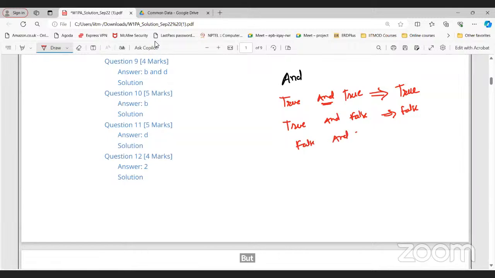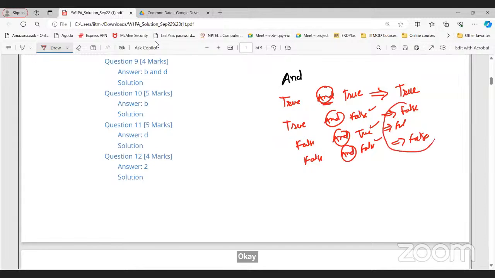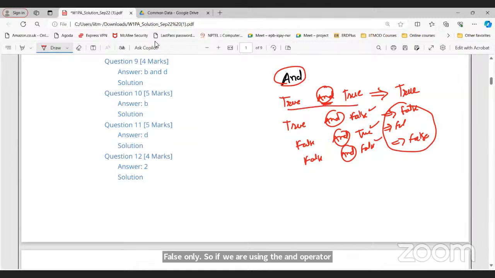Same, false. What about false and false? False only. So if we are using the AND operator between two conditions and any condition is false, the overall condition is false. In the case of AND, if any condition is false, the entire condition is false. So we cannot make any changes.